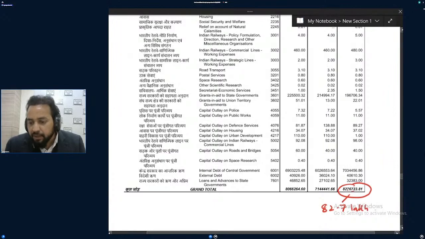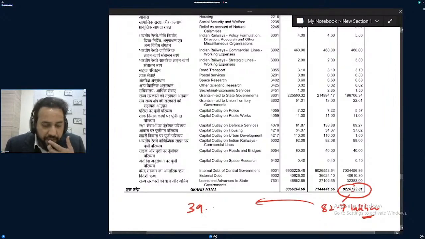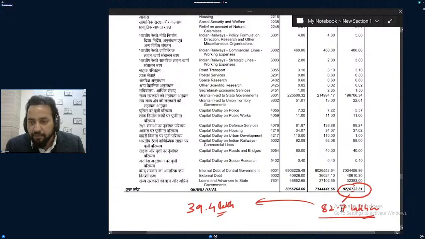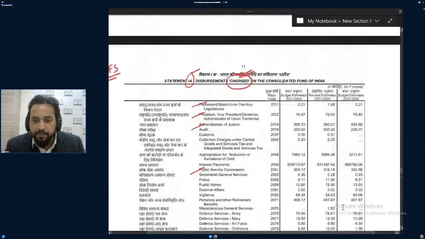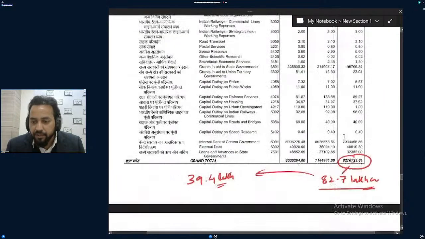And what is the budget amount? What was the budget amount? Only 39 point... from here you can understand. Budget was 39.4 lakh crore. So some of the amount is not the part of this budget. This 82.7 lakh crore which the government is going to disburse, charged upon the Consolidated Fund of India, is not the part of the budget because it is charged upon.